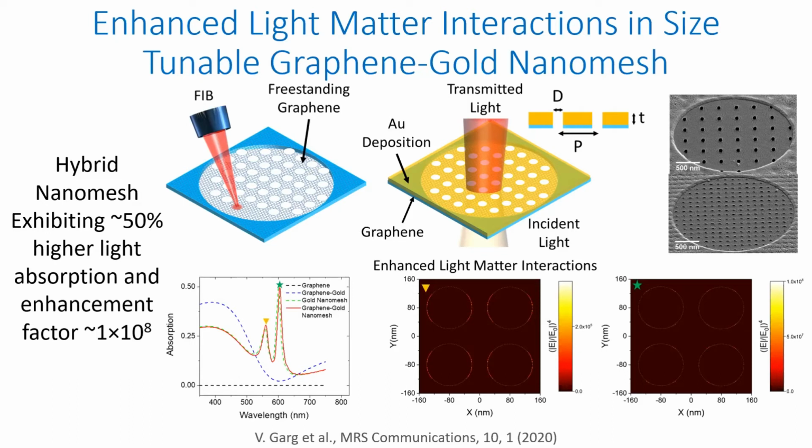And again, we tried some simulations to find out what is happening with the hybrid gold graphene nanomesh. So we observed that in comparison to the planar graphene or gold surface or just gold nanomesh, it exhibits dual resonances in the visible spectrum. So that was quite interesting from the graphene perspective, as it does not show resonances in the visible range. So using this graphene gold nanomesh, we were able to show an enhancement in absorption close to 50% and an enhancement factor close to 10 to the power 8 in the visible spectrum.